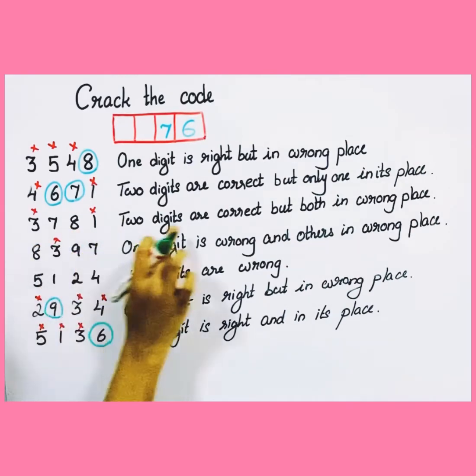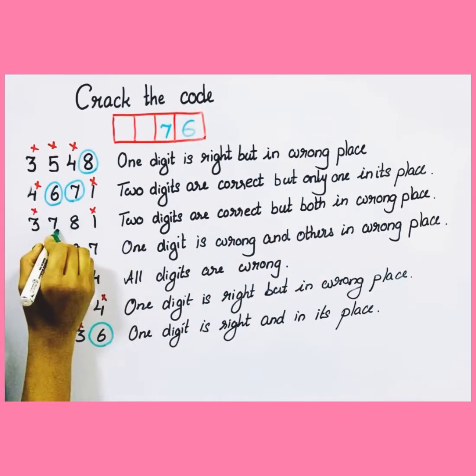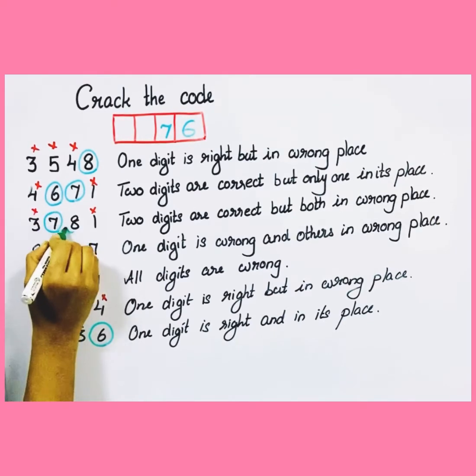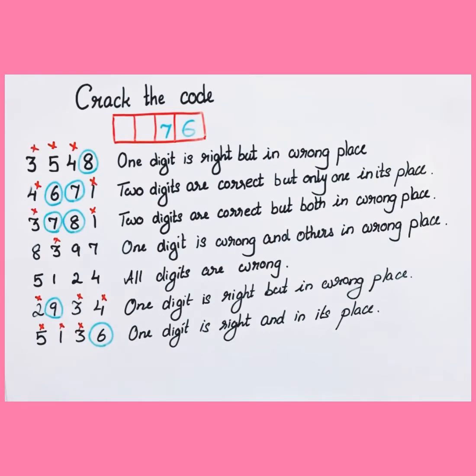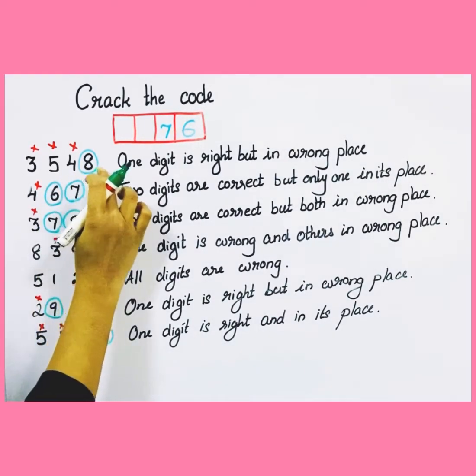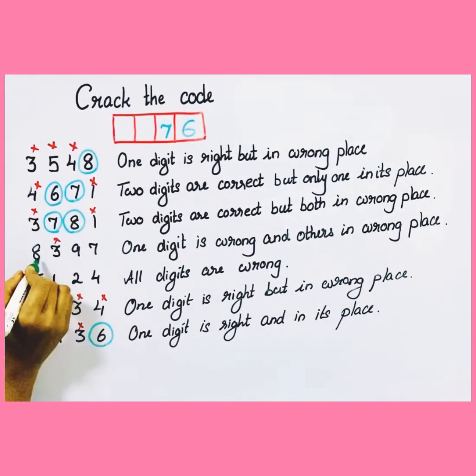Now move on to the third row clue. It says that 2 digits are correct. After cancelling, only 2 digits remaining, that is 7 and 8. So 7 and 8 are the correct digits and both in wrong place. So if 8 is not at this position or in this position, it's already occupied, and here is 8.